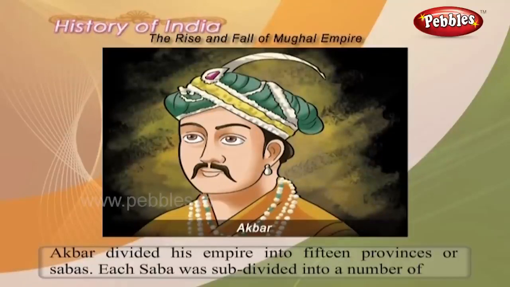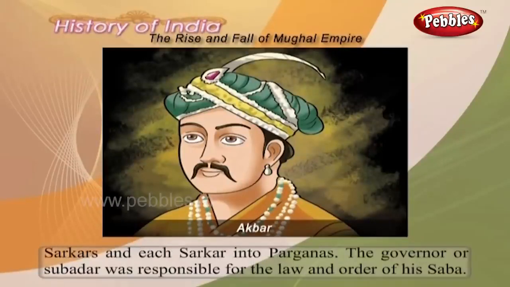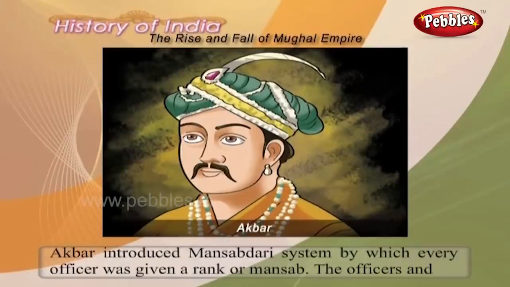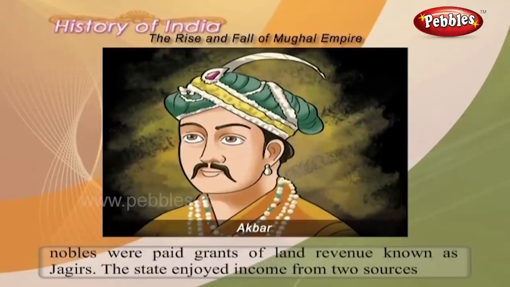Akbar divided his empire into 15 provinces or subas. Each suba was subdivided into a number of sarkars and each sarkar into parganas. The governor or subedar was responsible for the law and order of his suba. Akbar introduced a mansabdari system by which every officer was given a rank or mansab. The officers and nobles were paid grants of land revenue known as jagirs.